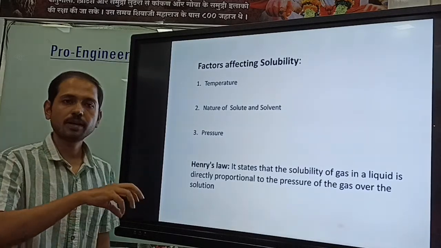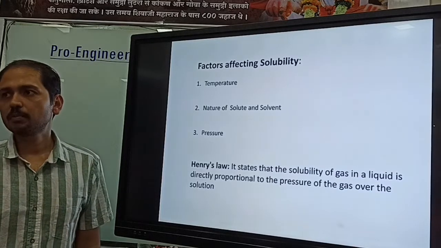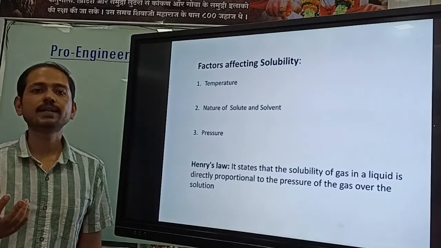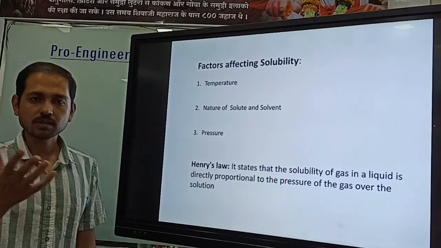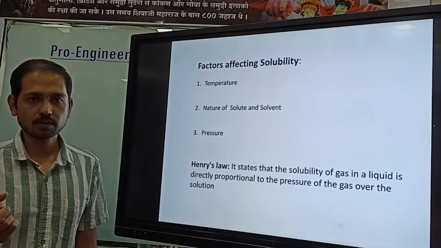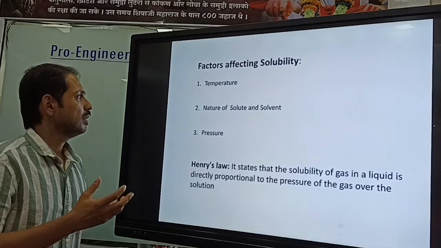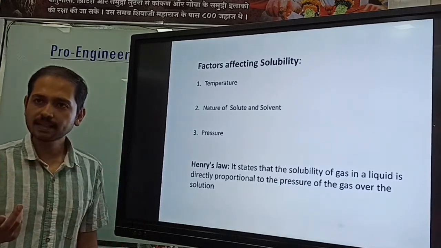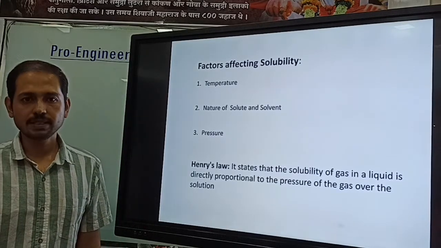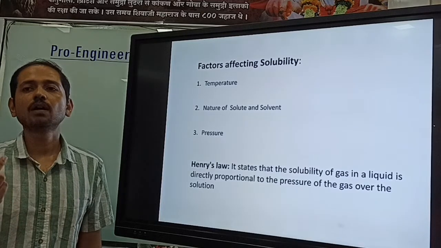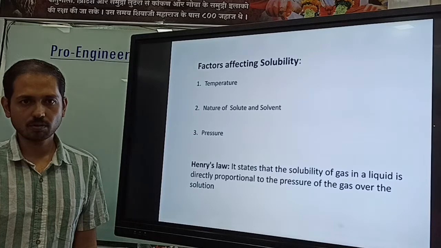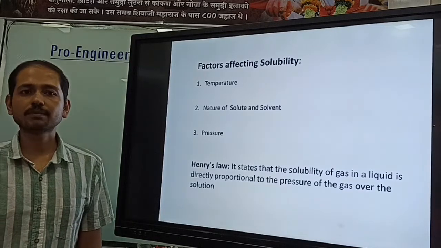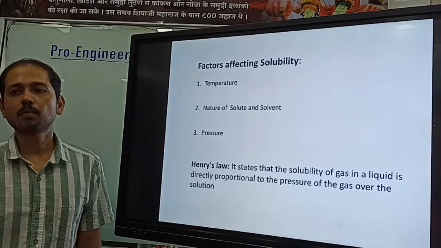So sodium chloride we can dissolve in water, but we can't dissolve sodium chloride in petrol, kerosene, benzene, chloroform, right? Because these are examples of non-polar solvent. Similarly, we can dissolve naphthalene in chloroform, benzene. Naphthalene is an example of non-polar solute, so we can easily dissolve it in the non-polar solvent. But we can't dissolve naphthalene in water, which is a polar solvent.